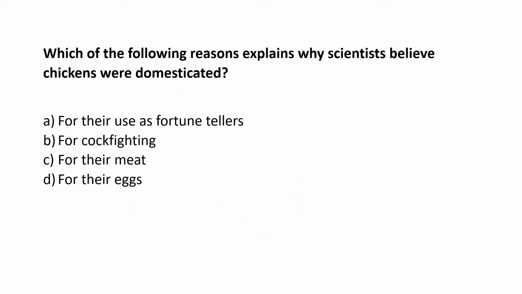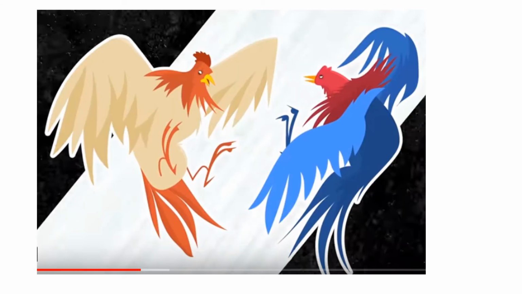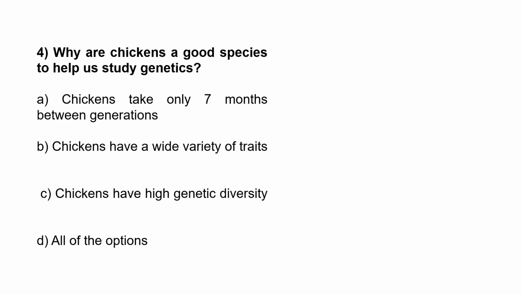Okay, now this question: which of the following reasons explains why scientists believe that chickens were domesticated? They give you all these options, and in the video they talk about how they were used for fighting. You can see the picture in the video. It's fascinating that in the beginning they were not used to collect eggs or for meat or for leather or feathers. This was not the main reason. It was mainly for entertainment, for fighting.